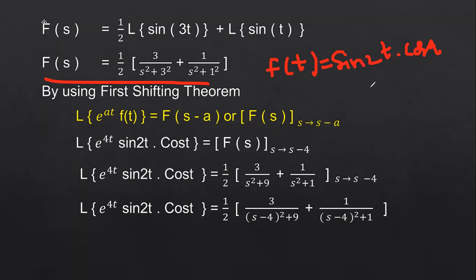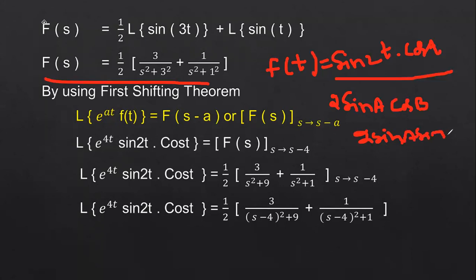Okay, you have to convert in this form, 2 sin a cos b. If you have the multiplication of two trigonometric functions, then definitely you have to use the basic identity formula, that is 2 sin a cos b, or 2 sin a sin b, or 2 cos a cos b, or 2 cos a sin b.